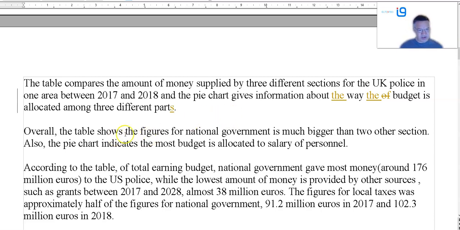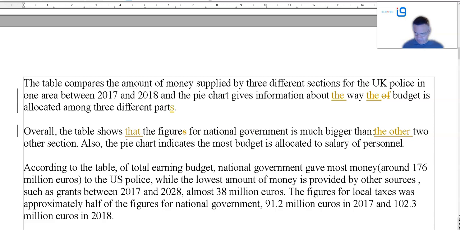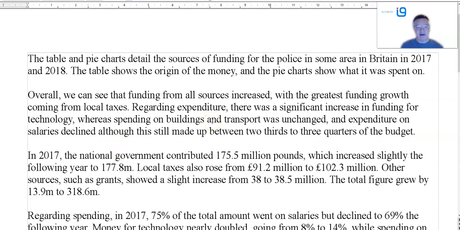Table of national governments shows that the national government figure is much bigger than the other 2 sections. So don't forget subject verb. Again, this is not really clearly identifying the key features. If you look at mine, I'll show you again. All right, clearly I identify that's gone up, that's gone down, that's changed, that's not changed. That's what you've got to do.